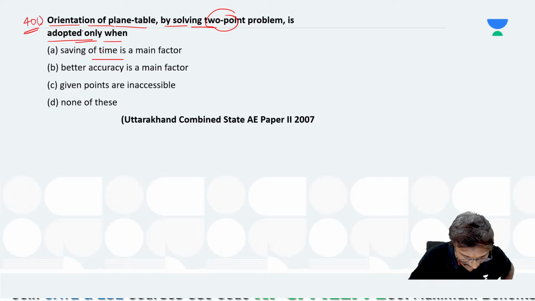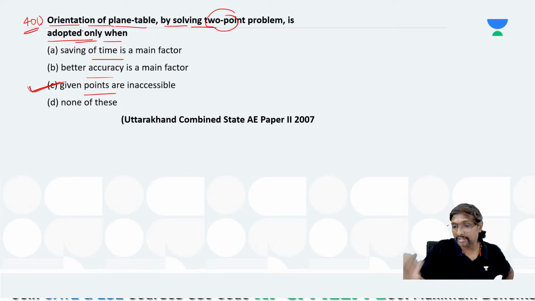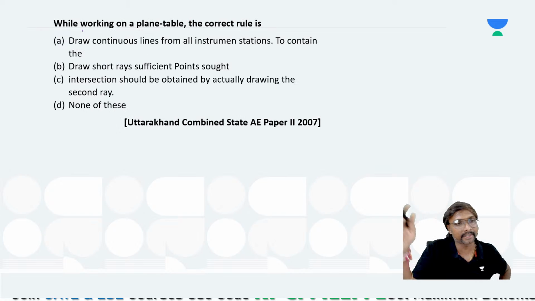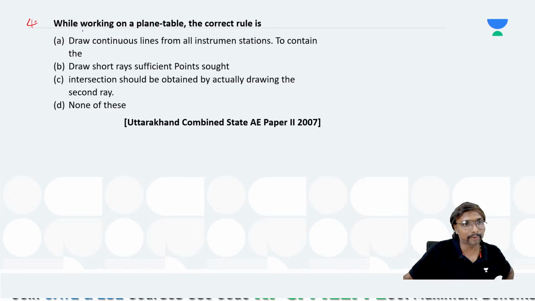Or when the points are for better accuracy, or the given points are inaccessible, so you are unable to identify those points. Then, in the process of identifying those points on the ground, we will be using the 2-point problem and the 3-point problem. Now select the answer for this 402 question, everyone.